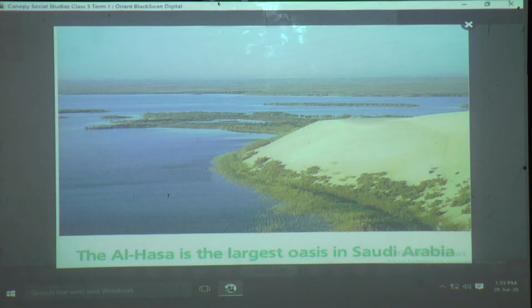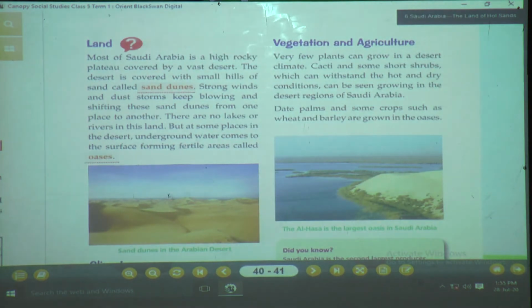This is the image of an oasis, and this is the largest oasis in Saudi Arabia. Which is that oasis? Al-Hasa. I had explained in your last episode that the spelling O-A-S-I-S is the singular form of oasis, whereas the spelling O-A-S-E-S is the plural form of oasis.